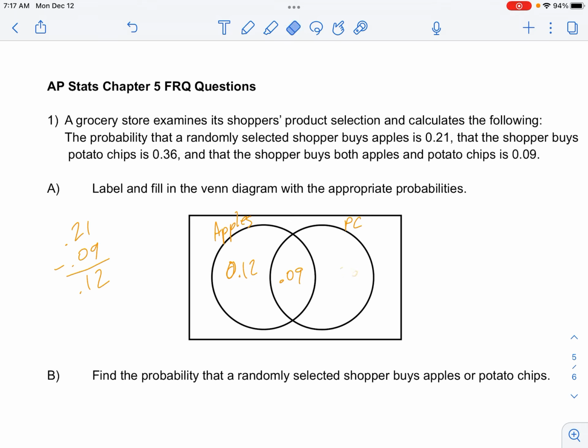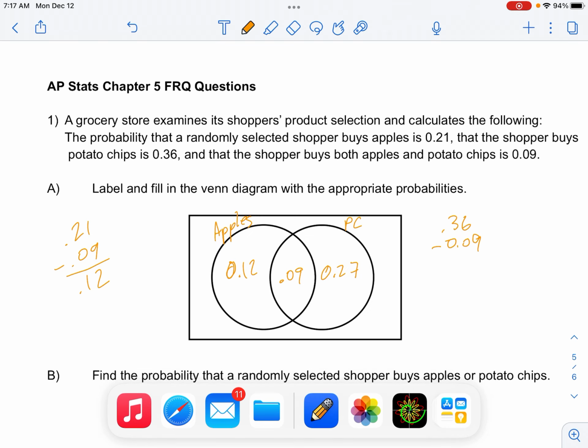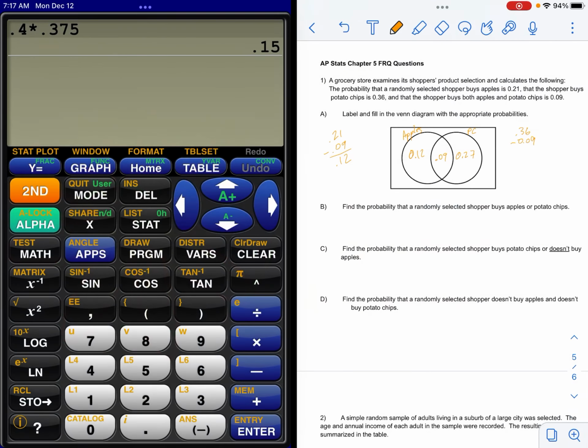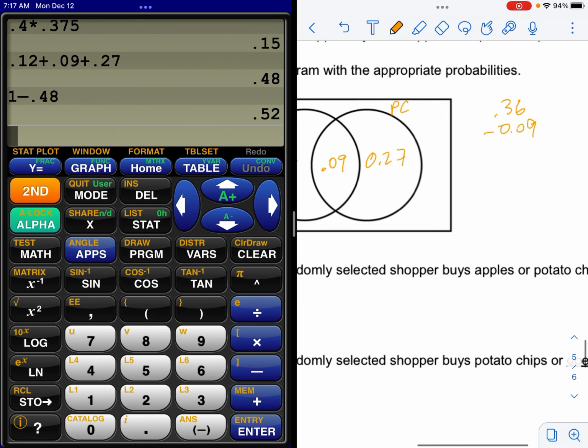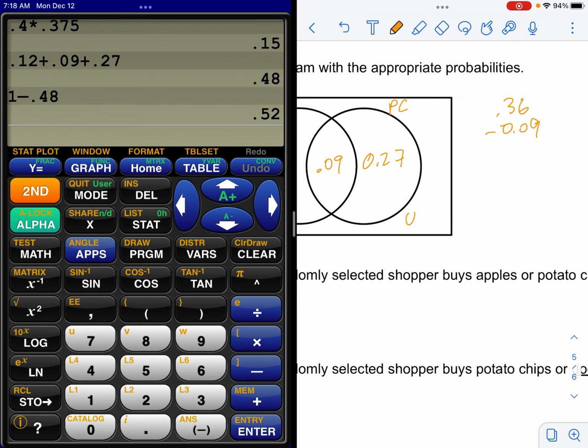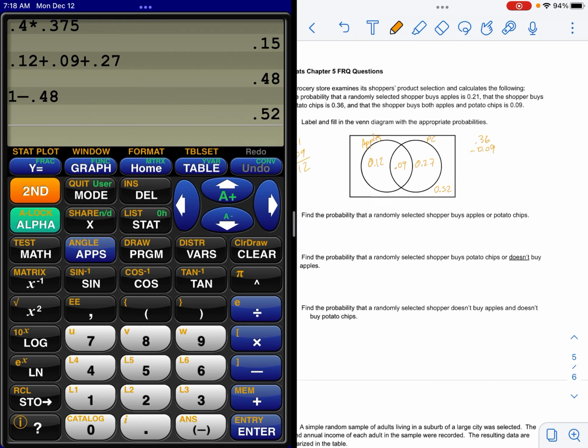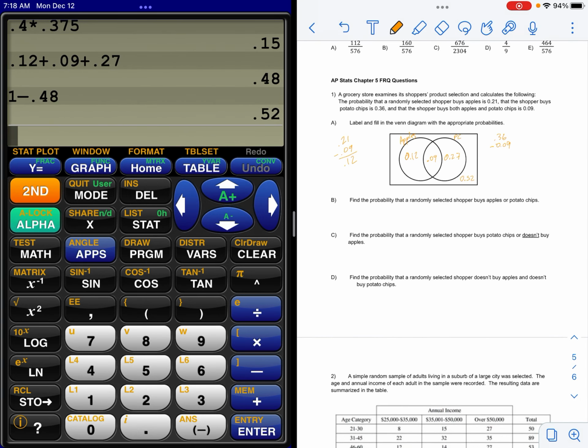Likewise on the other side, I have to do 36 minus 0.09 again to get 27. Okay, calculator, what is the leftover? 0.12 plus 0.09 plus 0.27 adds up to 0.48. What is 1 minus that? Well, that's 0.52. So that's the people that did not buy either one, which, foreshadowing, is part D.